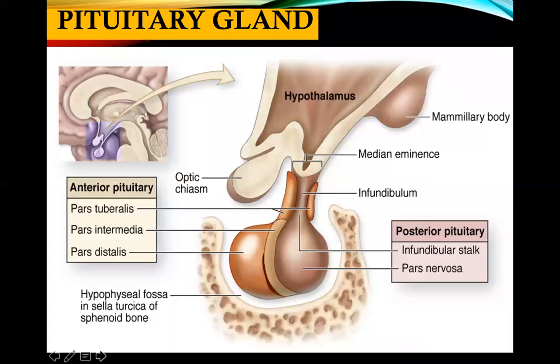Okay. This is an illustration of the pituitary gland. As you can see, this is the hypothalamus connected by this infundibulum to the posterior pituitary gland. And this is the bulk of the posterior pituitary gland, the pars nervosa. The anterior pituitary gland is composed of three pars. You have the pars tuberalis, pars intermedia, and majority is pars distalis. As mentioned a while ago, they are situated in the hypophyseal fossa in the sella turcica of the sphenoidal bone.